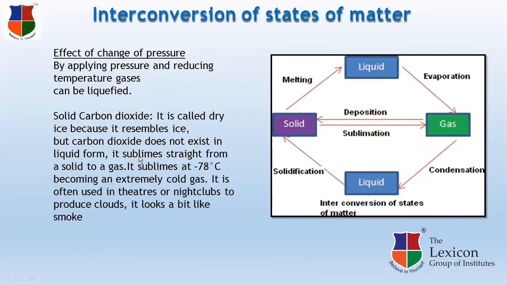It sublimes straight from a solid to a gas. It sublimes at minus 78 degrees Celsius, becoming an extremely cold gas. It is often used in theaters or nightclubs to produce clouds. It looks a bit like smoke.